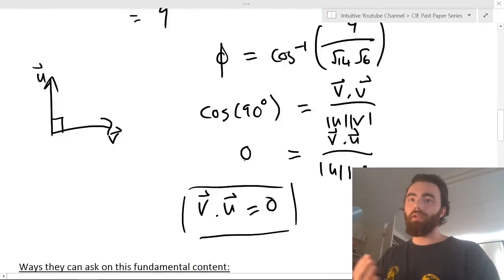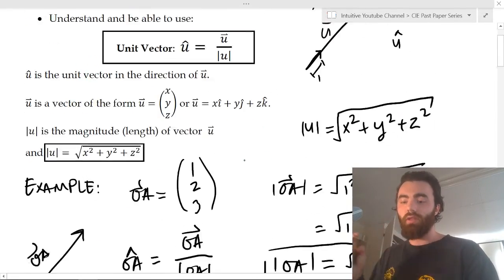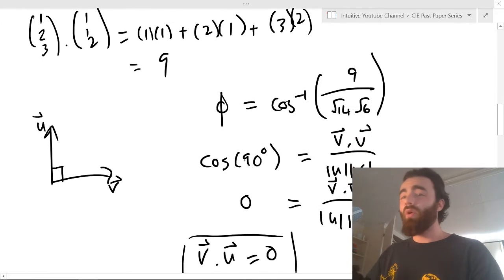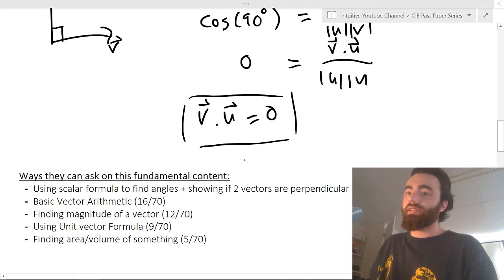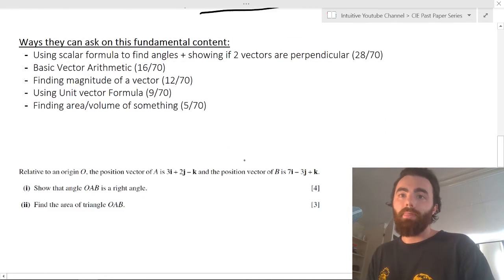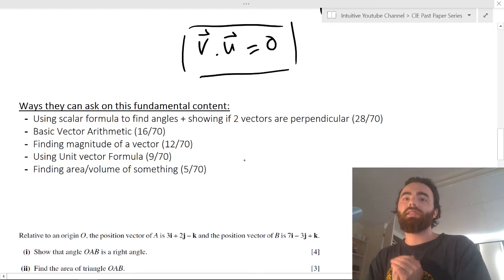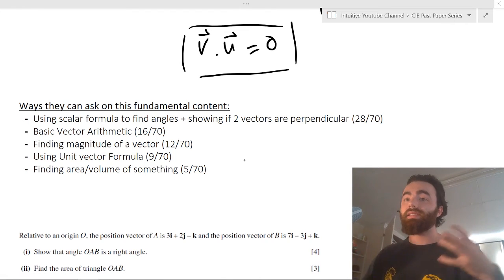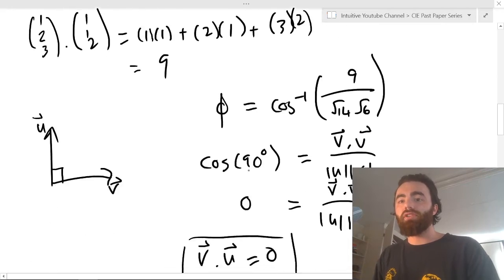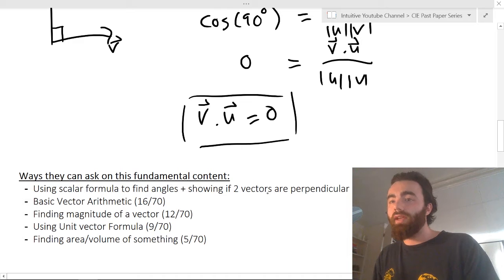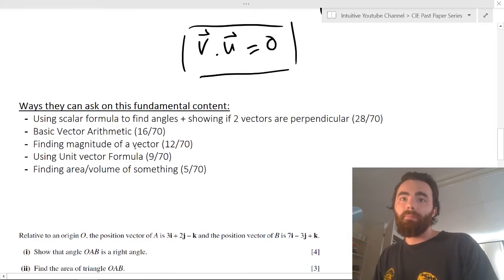So that's the fundamental content. They can only ask you on pretty much these two things. Understand those, and then you can move on to the questions. Or even better, just start the questions and learn what you need to learn to answer them. They can ask you using the scalar product formula, like I said before, and they can ask you on showing when two vectors are perpendicular, which is when their dot product equals 0.